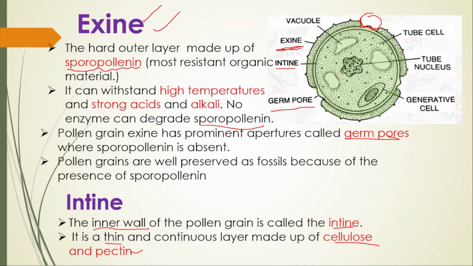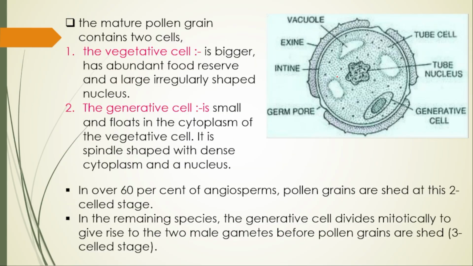Let's talk about the cells of the pollen grain. See, a mature pollen grain contains two cells. As I said, one is the vegetative cell and one more is the generative cell. See this one, the large one is the vegetative cell, and then there is a small cell. This one is the generative cell. The vegetative cell is bigger, has abundant food reserve and a large irregular shaped nucleus.